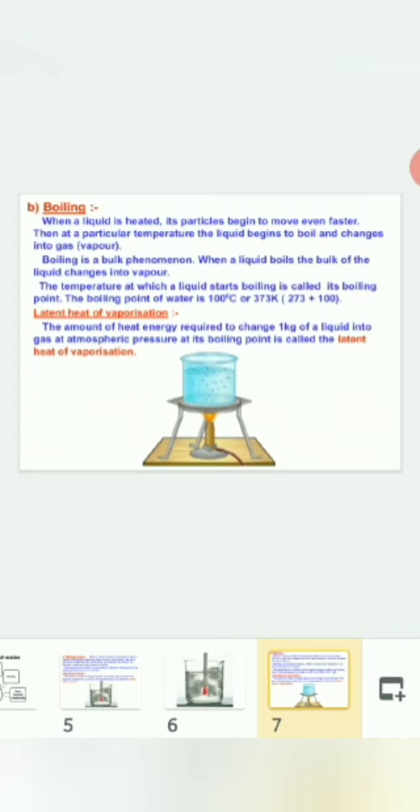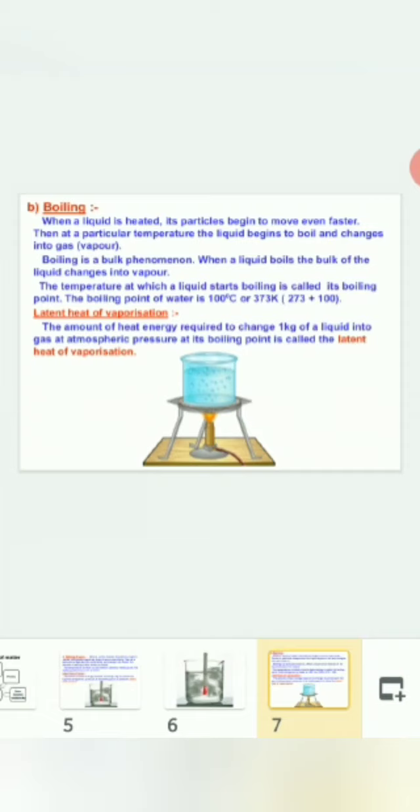You can see a beaker containing water, and when you heat it with the help of a burner, the whole part of the water heats together. That's why it is a bulk phenomenon and not a surface phenomenon. It will start heating from the bottom and entirely heat together, so it will start boiling together.